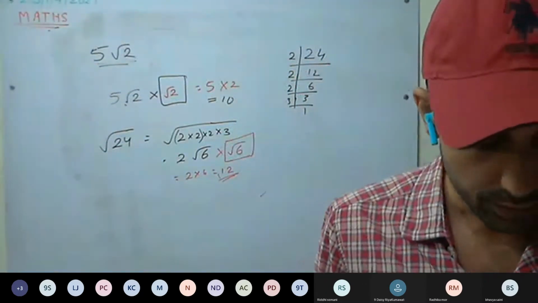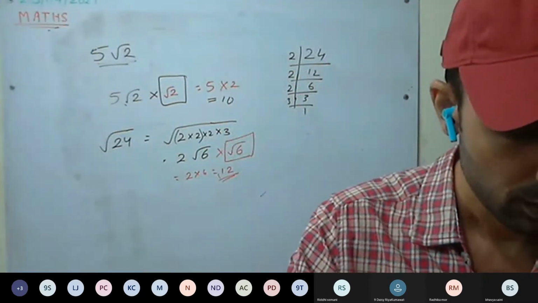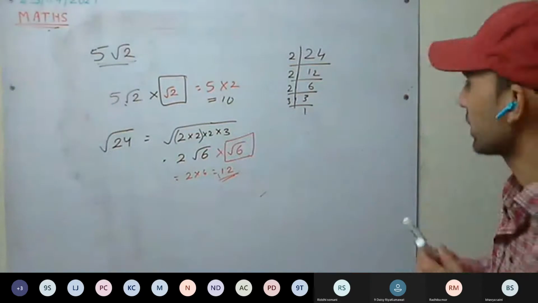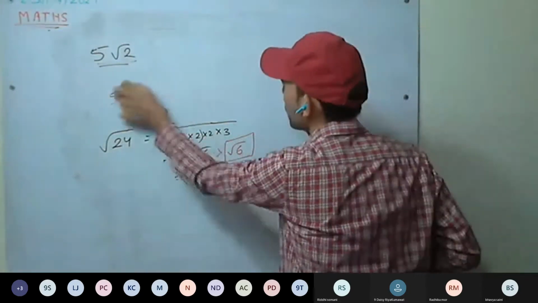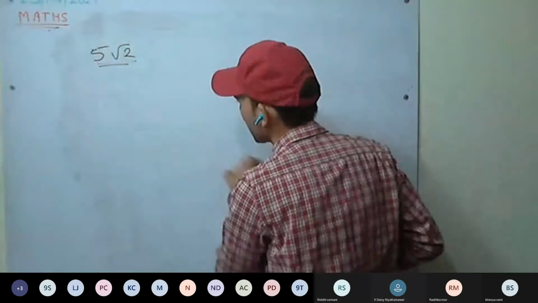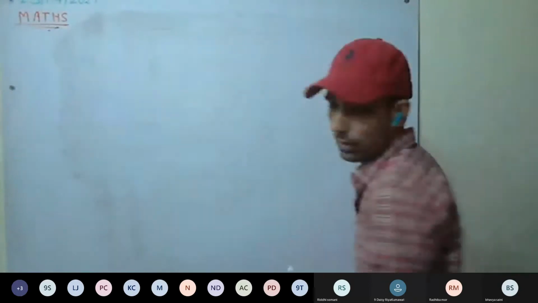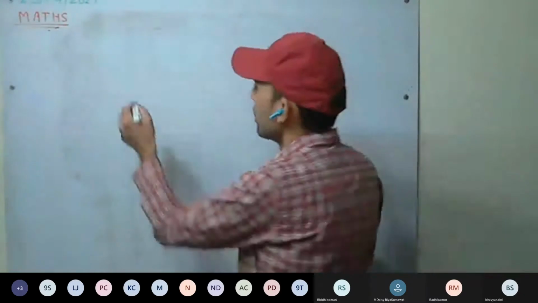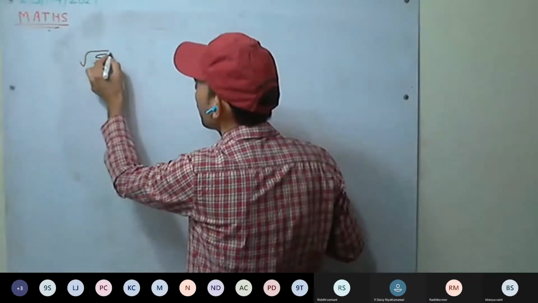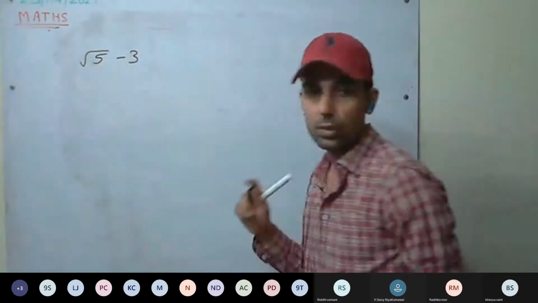Okay. Next one, Tanvi will be answering: root 5 minus 3. Okay.